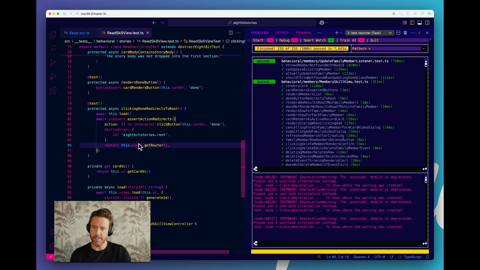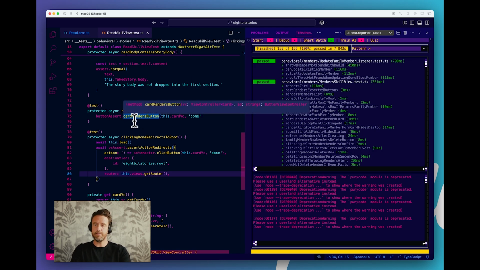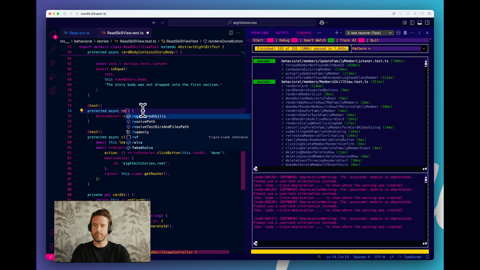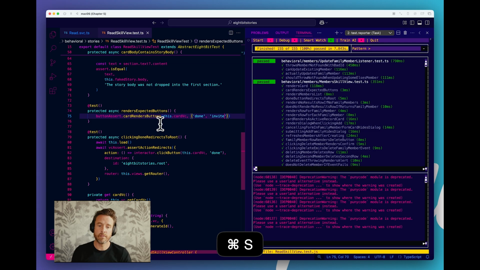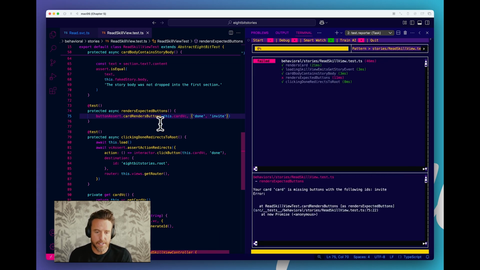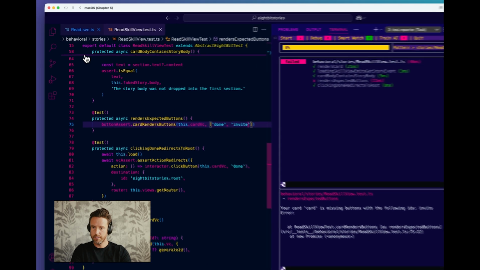Okay, renders done button. So let's say this. I'm going to rename this test to renders expected buttons. I'm going to change this to buttons plural. And we have done, so let's add invite. Your card is missing buttons with the following IDs. Invite. All right, into read we go.